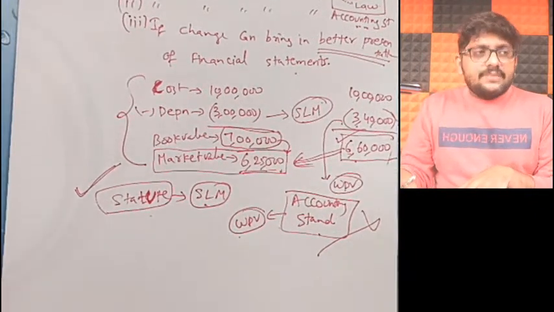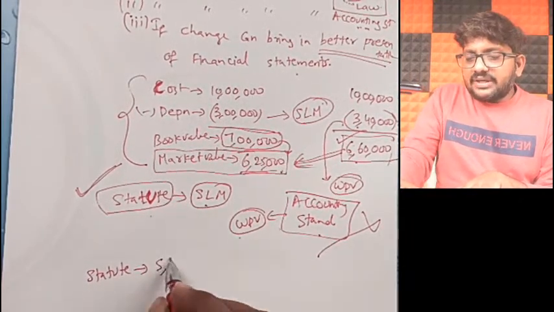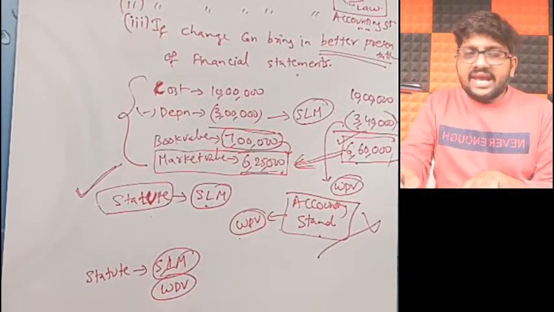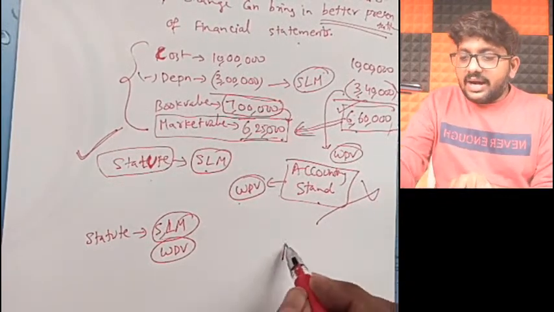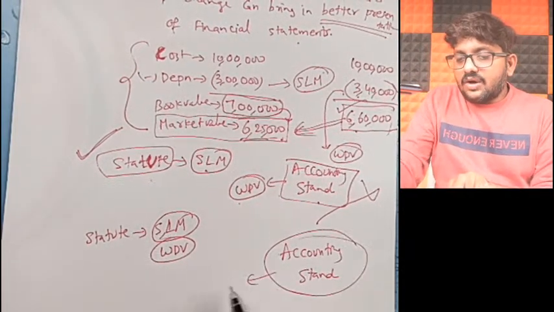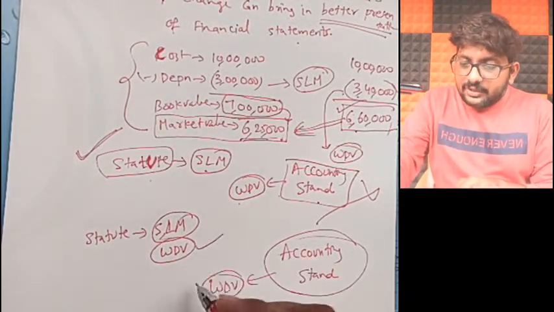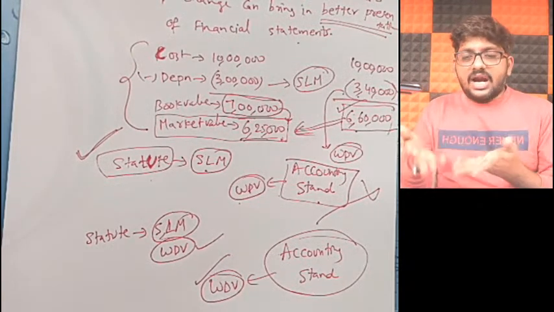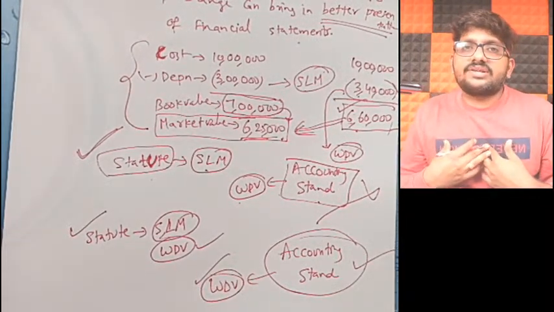Sometimes the situation comes like this. Your statute says you can follow either the straight line method or WDV, any one of those. But your accounting standard says to follow only WDV. Now choose WDV so that both statute and accounting standard are satisfied. Usually we choose our accounting policies in that way.